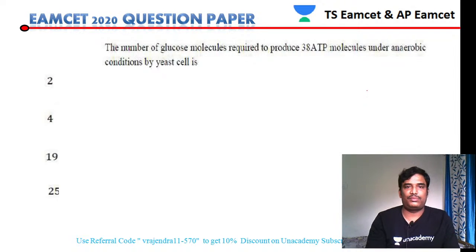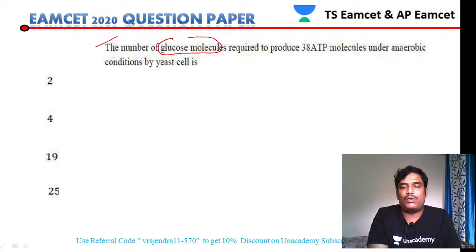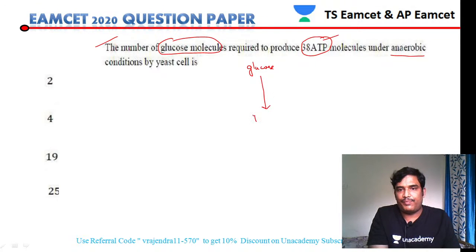Next. The number of glucose molecules required to produce 38 ATP molecules under anaerobic conditions. When glucose undergoes anaerobic respiration, it produces pyruvic acid. This pyruvic acid is further converted into ethyl alcohol plus carbon dioxide.